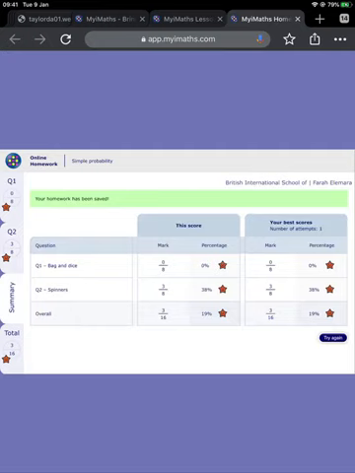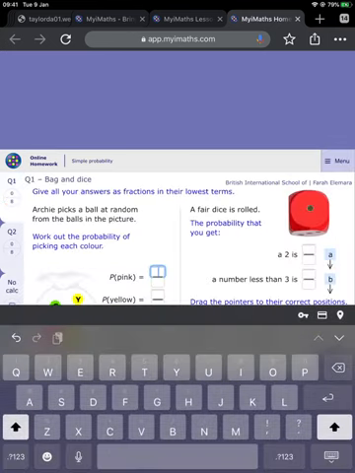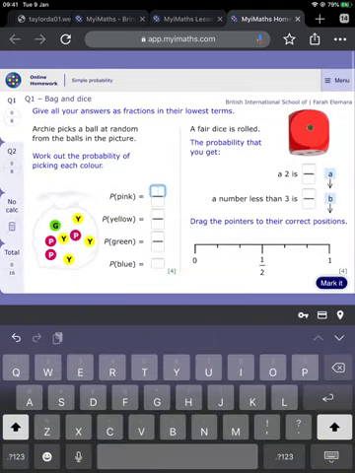So what I can do is I can actually try again and I can redo the homework. That's really useful because if I'm not happy about my mark, I should be trying to improve it. Because you know these marks are going to be recorded on ManageBack and will have an impact on your end of term grade. So I can do that.